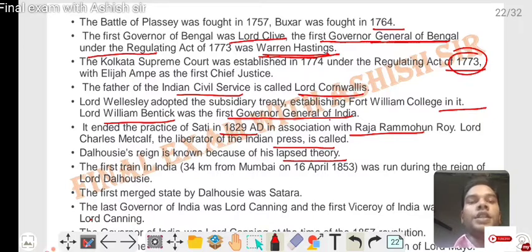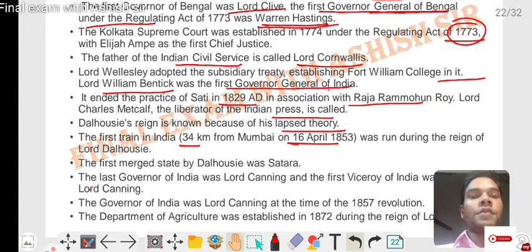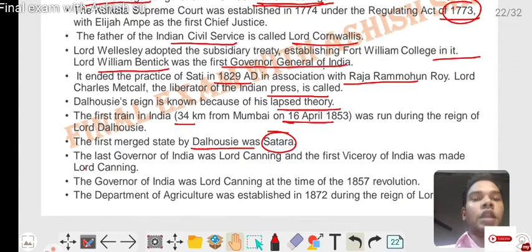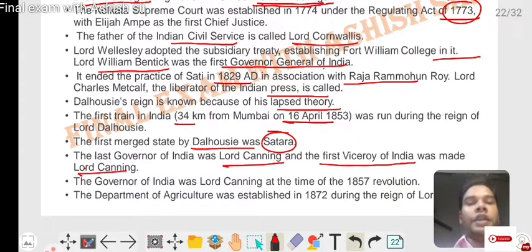The first train in India ran 34 km from Mumbai on 16 April 1853 during the reign of Lord Dalhousie. The first state merged by Dalhousie was Satara. The last Governor General of India was Lord Canning, and the first Viceroy of India was Lord Canning. The Governor General of India at the time of the 1857 revolution was Lord Canning.